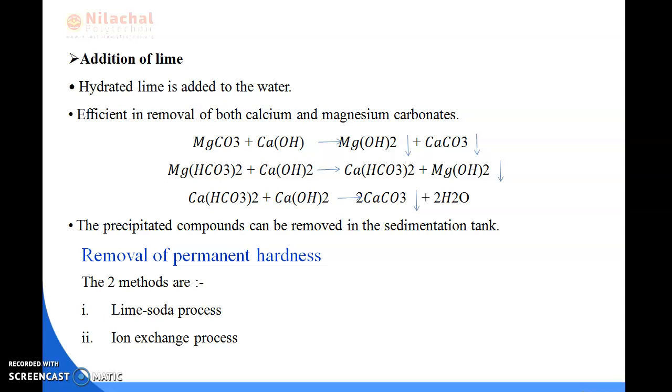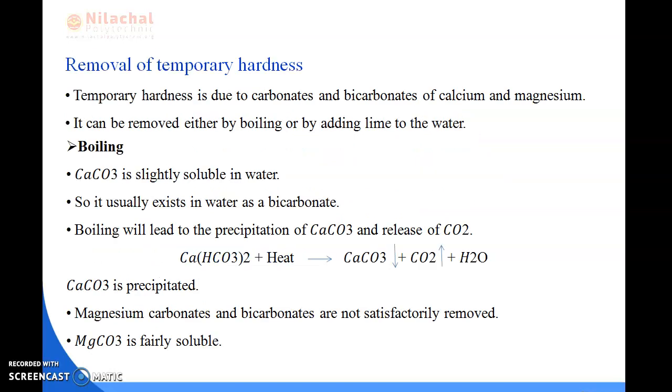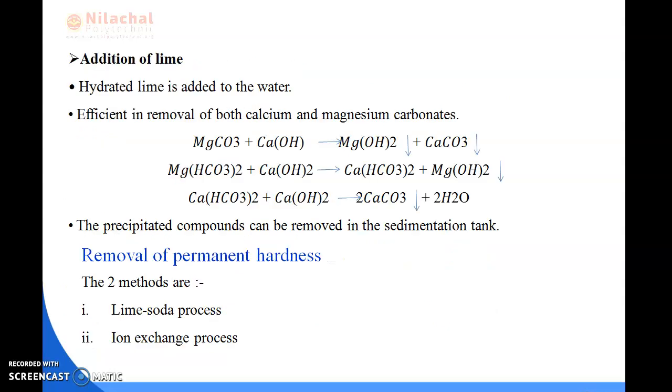Next we will read about removal of permanent hardness. So far we have covered removal of temporary hardness, which has two methods: boiling, and adding lime to the water. Removal of permanent hardness also has two methods: first is the lime soda process, second is the ion exchange process.